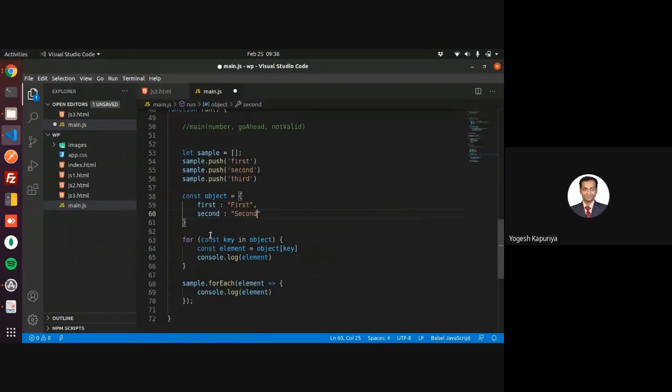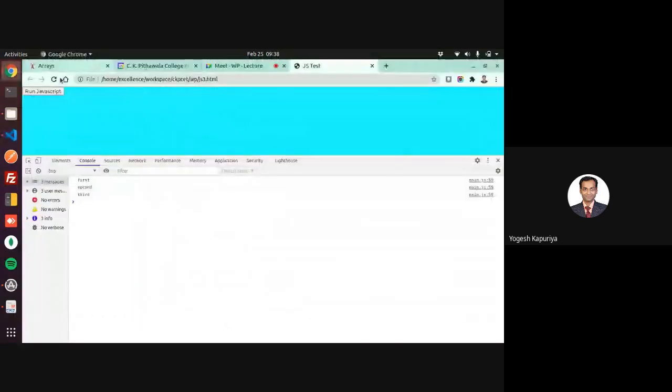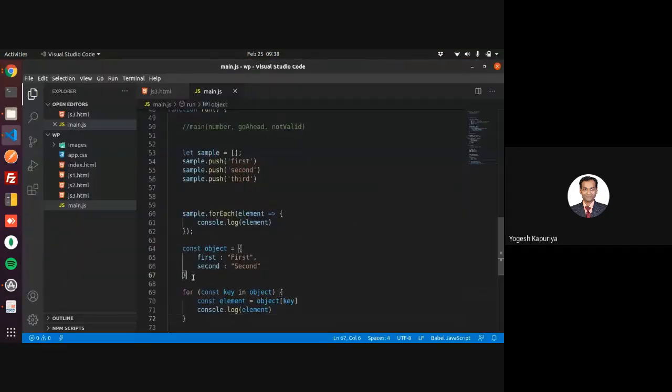So we have created this object, and if you want to traverse through it, then you have to use this syntax. So this is for object, this is for array, right? So this is array traversing and this is object traversing. So if you want to simply print that,